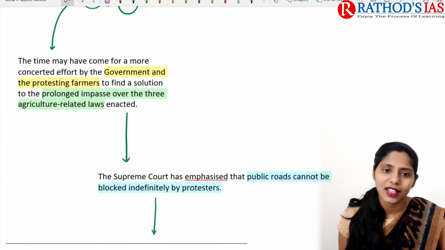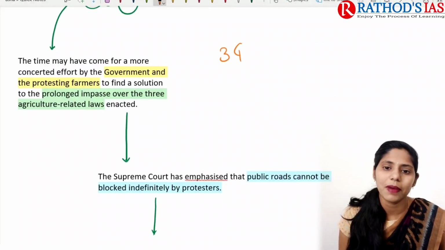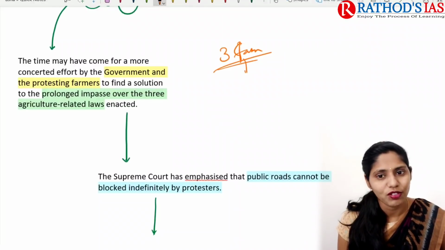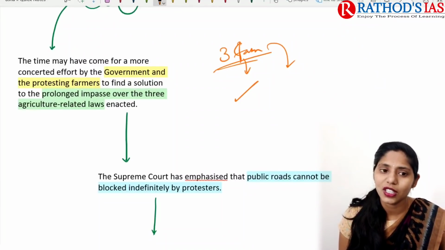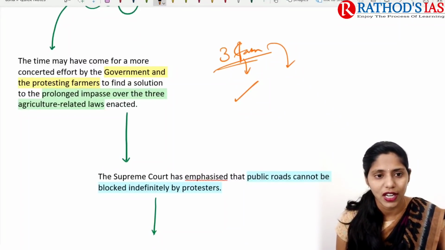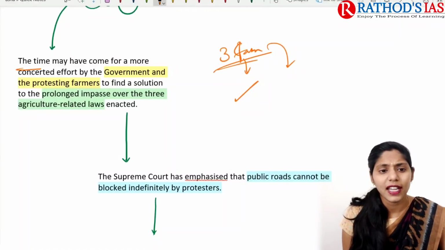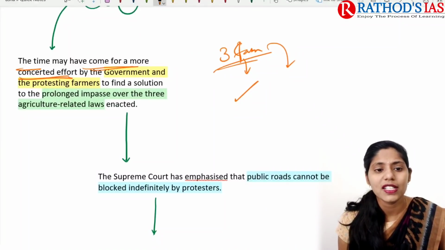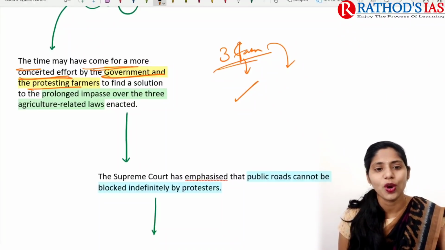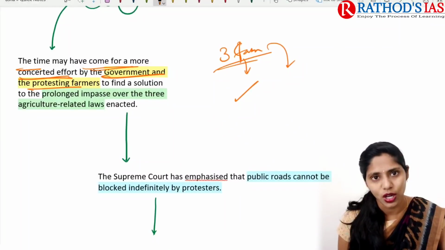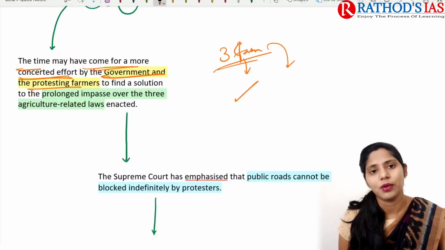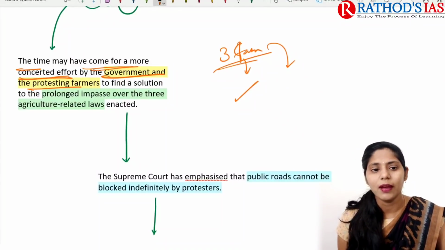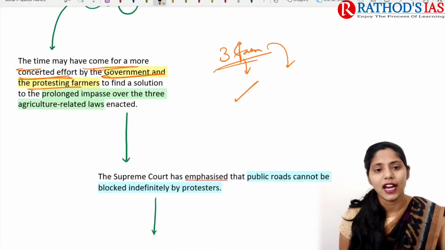If you're talking about the context, as you all know, the government passed 3 farm bills, and because of these farm bills there was a protest across the country, especially in the states of Punjab, Haryana and some areas of Delhi, and the protests are still continuing. The time may have come for a more concerted effort by the government and the protesting farmers to find a solution to the prolonged impasse over these 3 agriculture related laws. So recently these 3 agriculture related laws were enacted, and because of this the farmers started protesting, right? So now it is a good time to make an effort to find a solution.